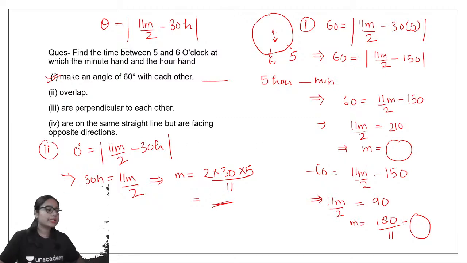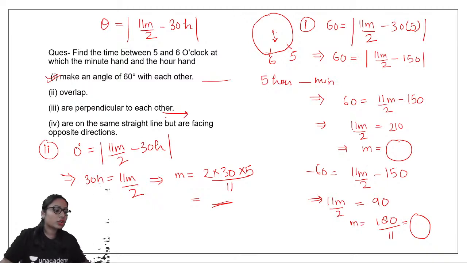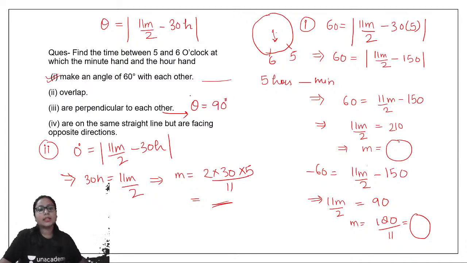Okay, let's see the next question. Question number 3, the third point. Are perpendicular to each other. So similarly we will solve this question also, but here I will take the value of theta as 90°. Here I took the value of theta as 0°. Here the value of theta is 60°.